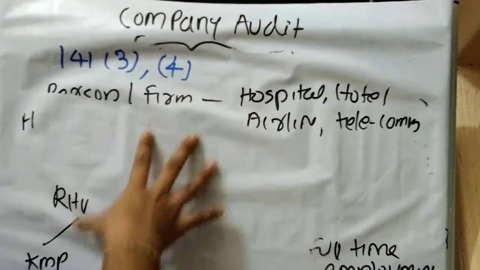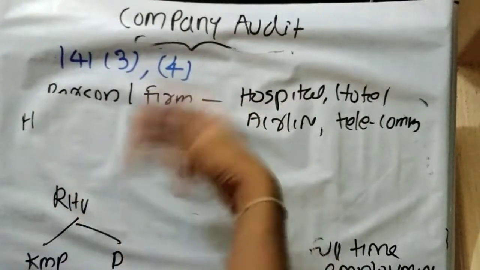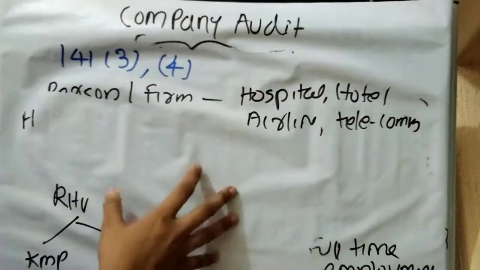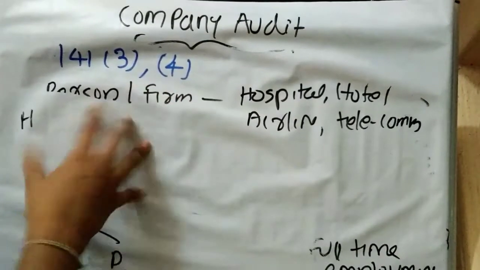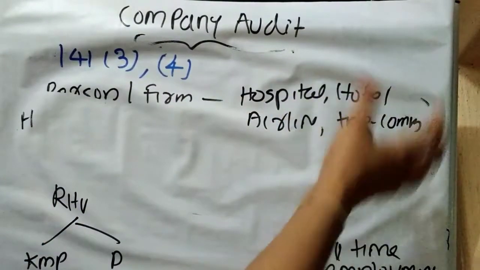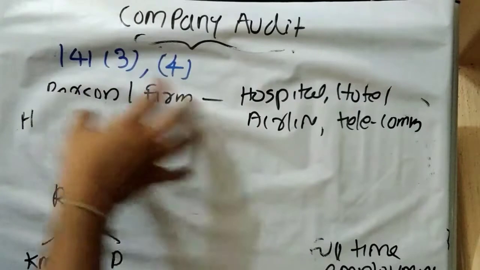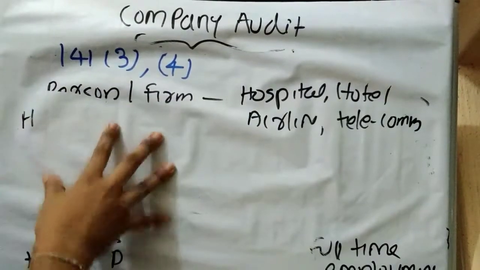That is, if the concerned client is providing any of these categories of services to the auditor or to the firm of auditor, then they will not be disqualified.